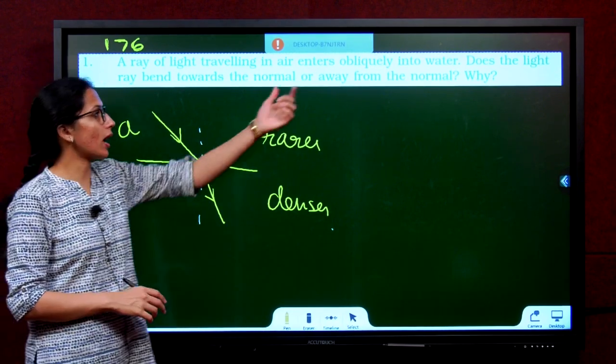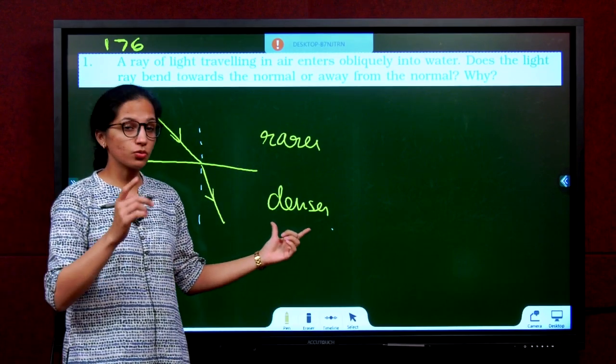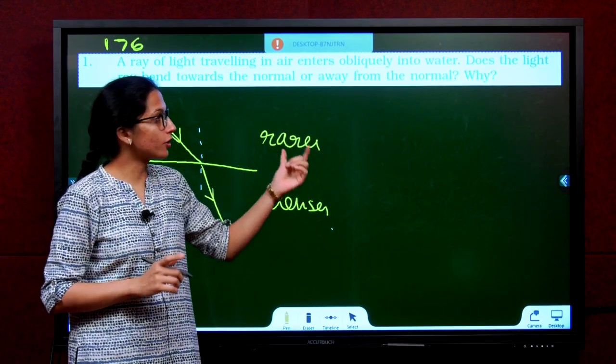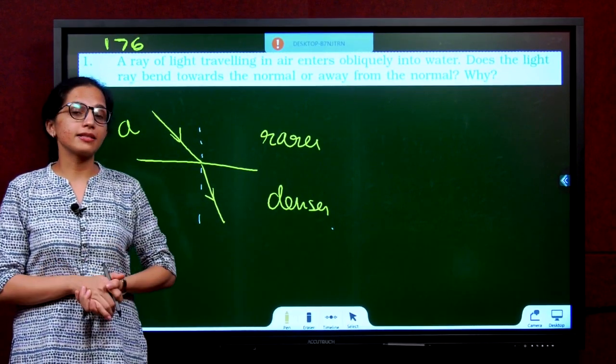I hope you understood why obliquely. I hope you understood that it's moving from rarer to denser, that's why it's going towards the normal. And I hope you understood why, because the speed of the light ray reduces in a denser medium.